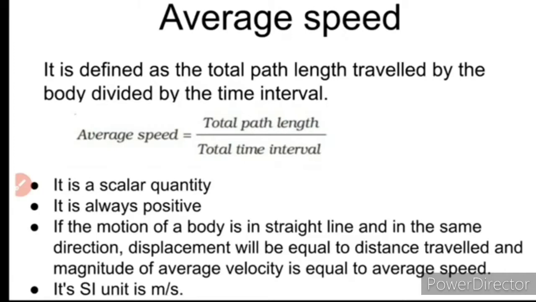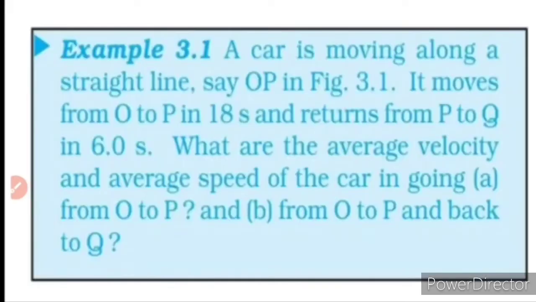And what is the SI unit of average speed? It is the same as that of average velocity, that is meter per second. When we find the dimensional expression of average speed and average velocity, we can see that both have the same dimensional expression, that is L T raised to minus 1. So dimensionally they are the same. The difference is that one is a vector quantity and the other is a scalar quantity.